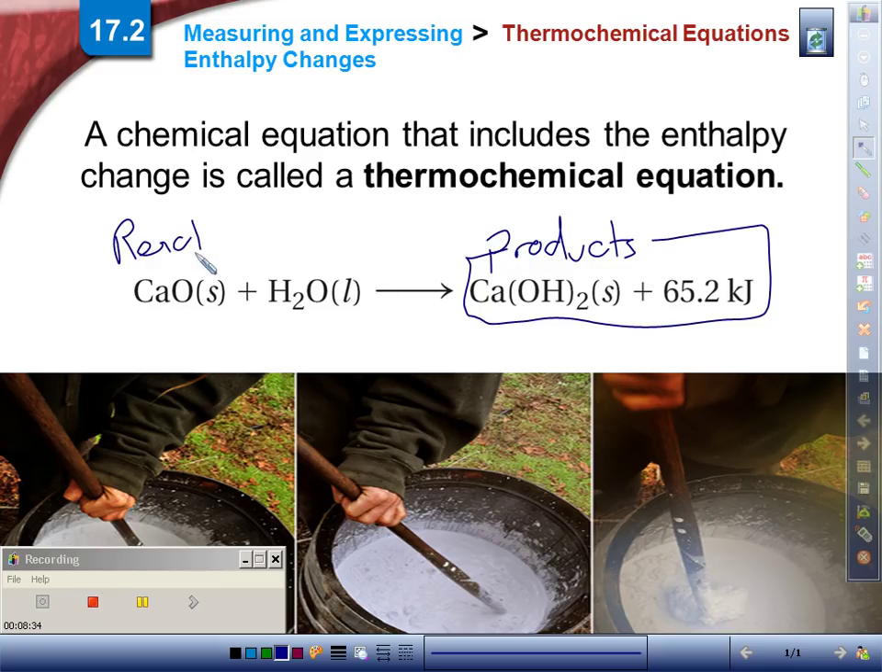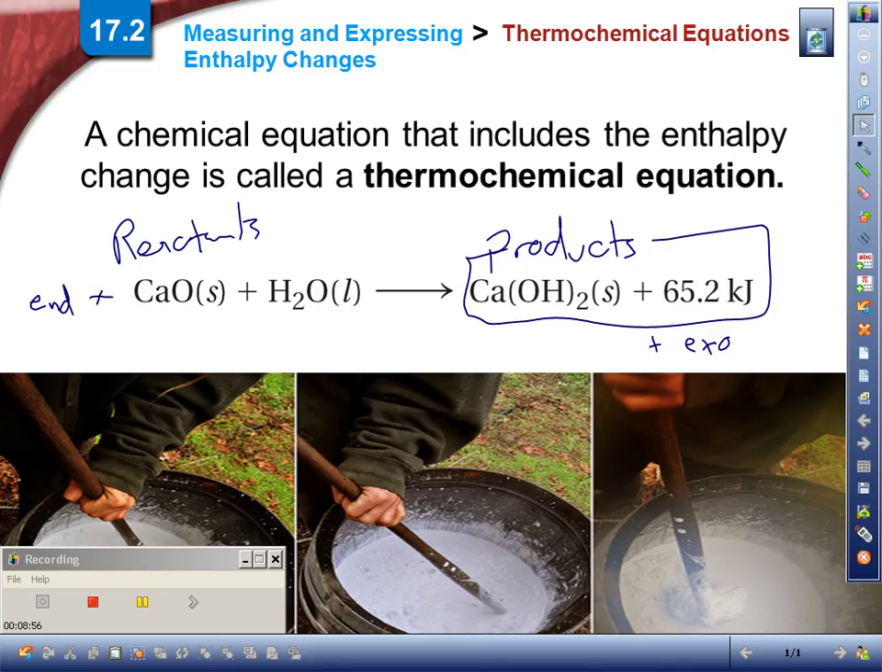These are our reactants. So in an equation, if it's over here, it's exothermic. And if it's over here, that means, of course, it is endothermic. And they will always be positive, because in a chemical reaction, we only use pluses. We never use minuses. So inside the equation, always plus.